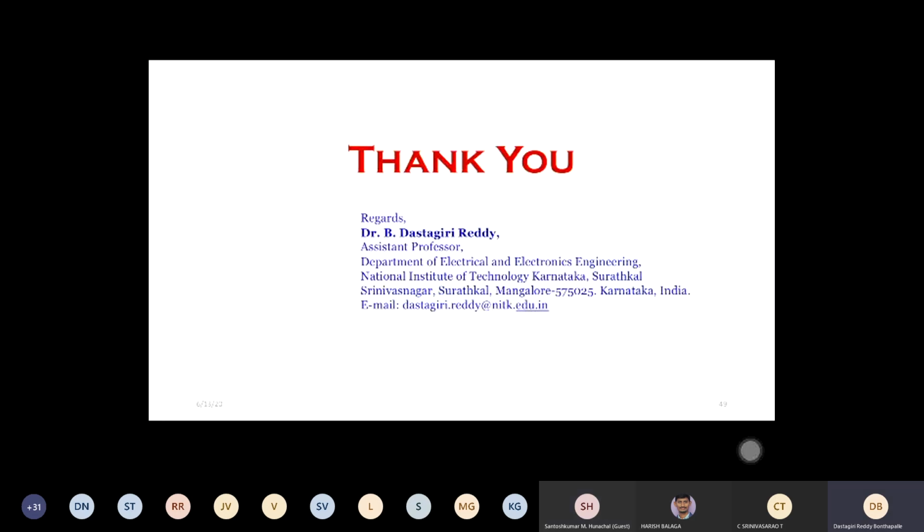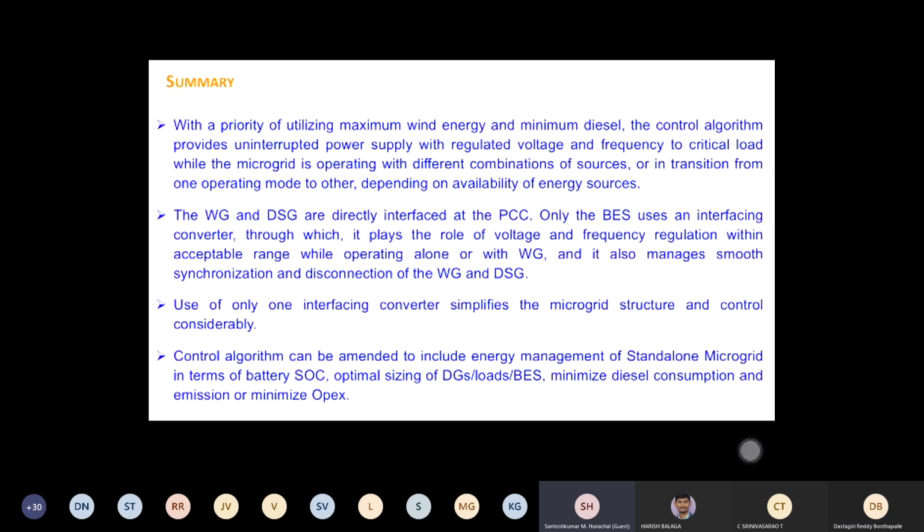Hello, sir. Sir, in the coordination control method, we have to consider all these three parameters: voltage, frequency, and theta? Yes, sir. But as I said, you can rely on PLL, but you need to see the scenario. In what scenario can you rely on PLL? Okay. So whether through a converter or direct wind to grid, all these things are required: voltage, frequency. Yes. Okay, sir.